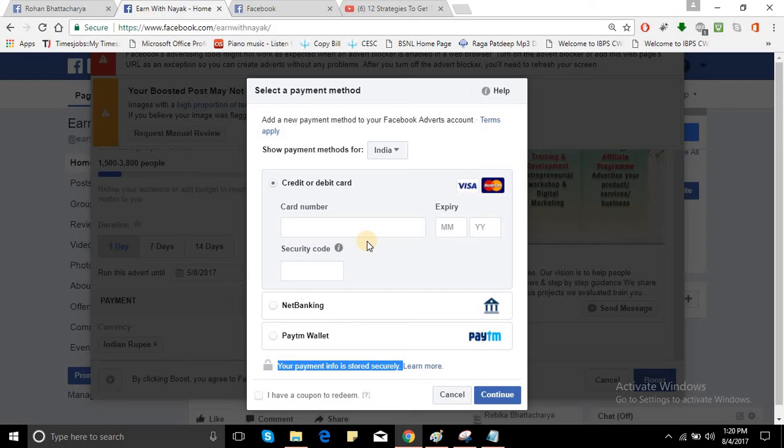I will show you in my next video how Facebook saves your data in their databases, and how you will reuse it. So at the time of reusing this, you don't have to give the card details again.